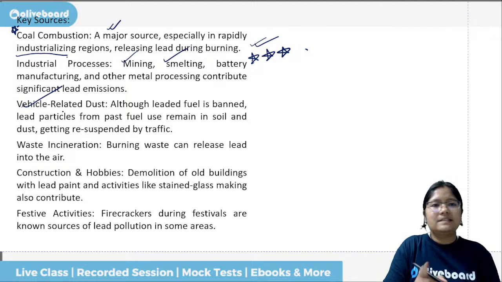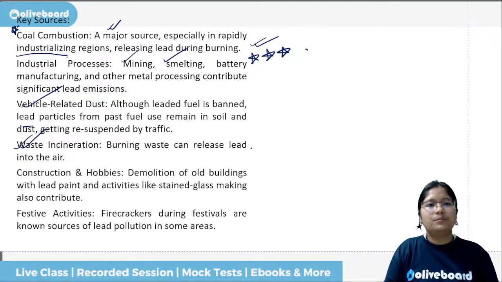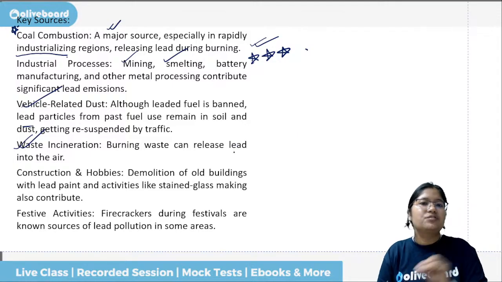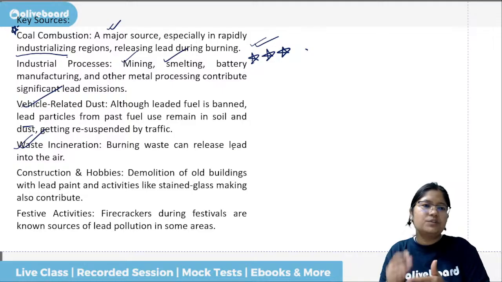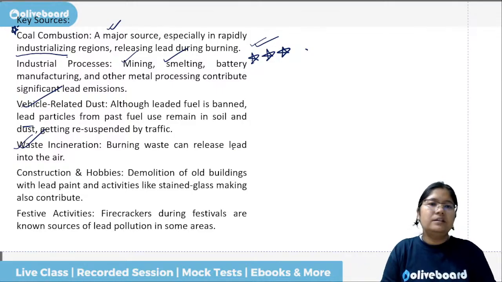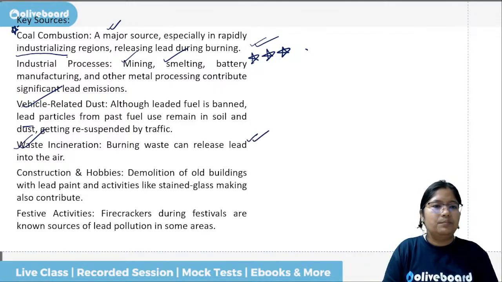Vehicle related dust, this is the one which we have selected, also has lead particles. Then there is waste, for example, if we are burning electronic waste, or waste like tires, then there can be lead pollution.